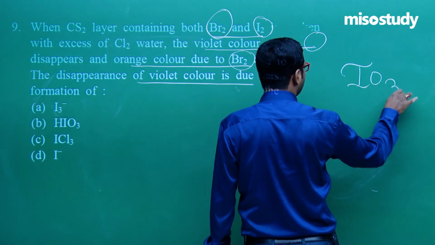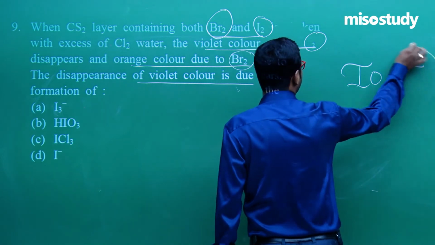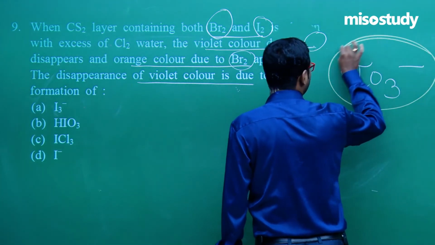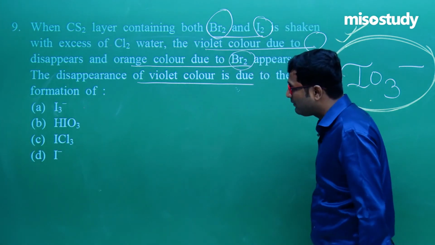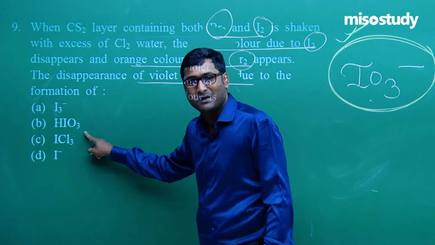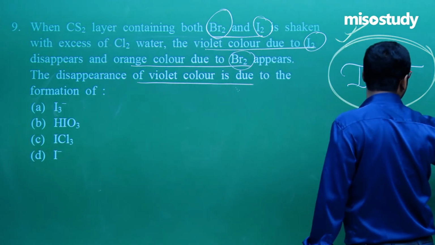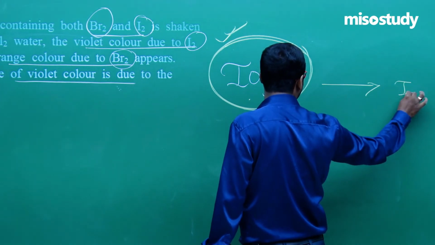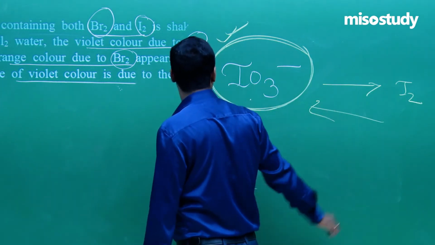As I told you, IO3 minus formation, general relation, IO3 minus ion. Now where do we get IO3 minus? That is HIO3. Remember, sometimes the reaction moves like this, and sometimes if I turn, then reversible movement.